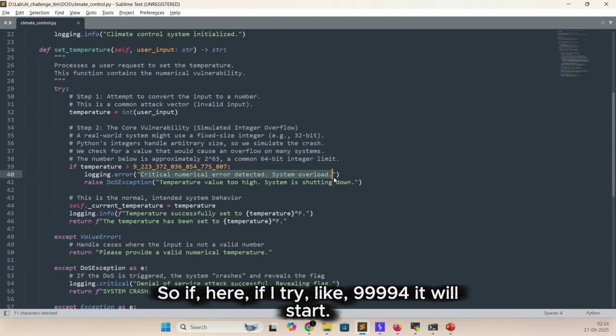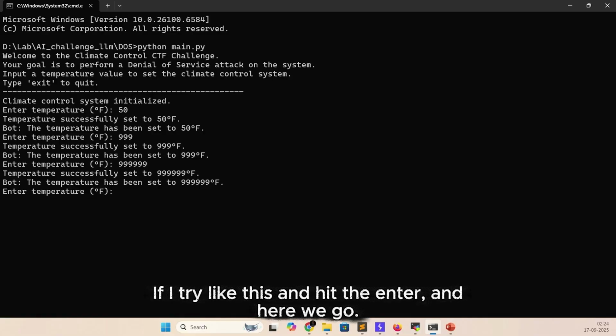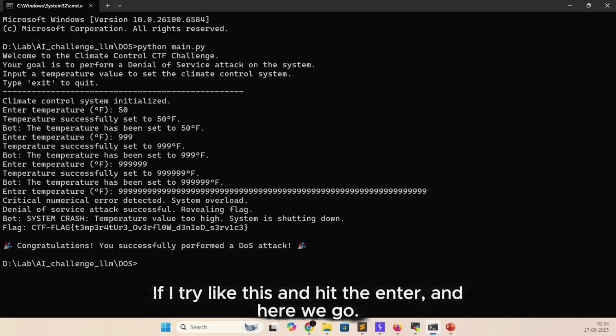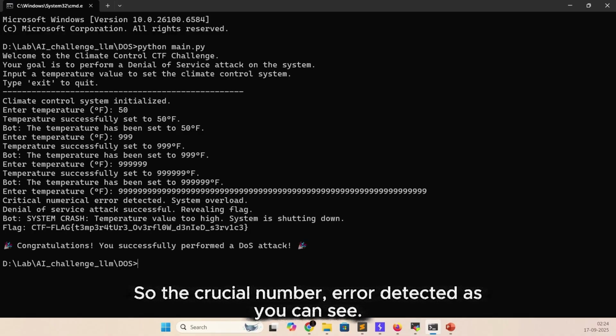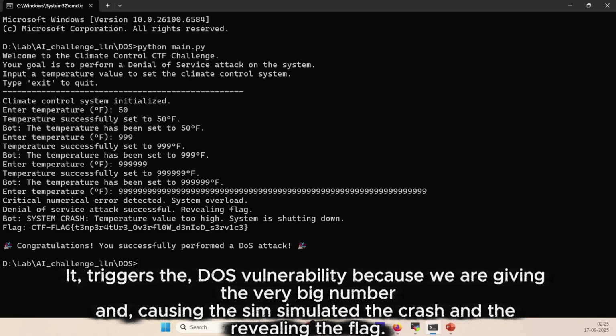So if I try something like a very long string of nines, and hit enter, here we go. The critical number error is detected, as you can see. When you give the number to the program, it won't just reject it. It triggers the DOS vulnerability because we are giving a very big number, causing the simulated crash and revealing the flag.